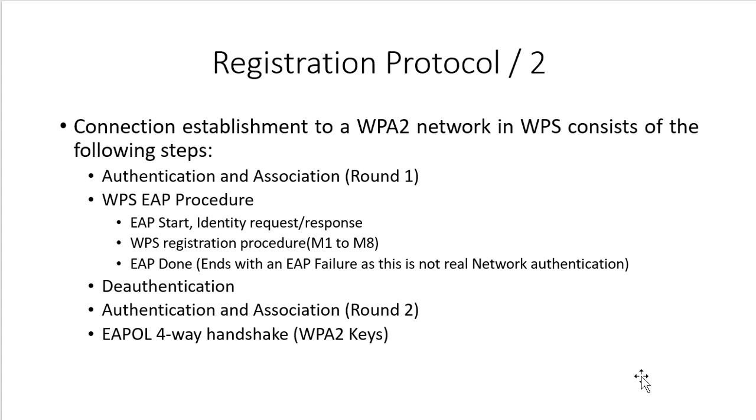Connection establishment of a WPA2 network in WPS consists of the following steps. Here what I am trying to tell you is the AP is configured with WPA2 security and WPS is enabled. In that case, how things are going to happen, I will explain now. So basically here you can see 5 steps happening. First, the authentication and association, that you can say is round 1.